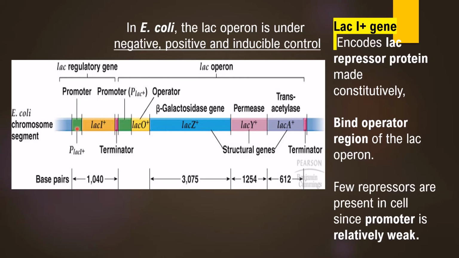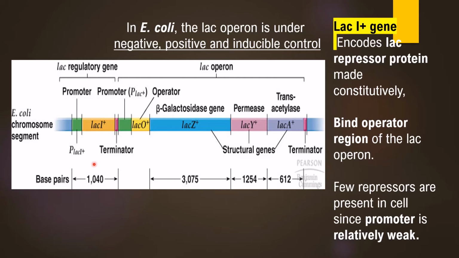Because of that reason, when an RNA polymerase comes and binds to this weak promoter of the Lac-I gene, it undergoes transcription, but that transcription occurs at a low level. Hence, very few molecules of Lac repressor protein are formed from this Lac-I gene after transcription and translation.